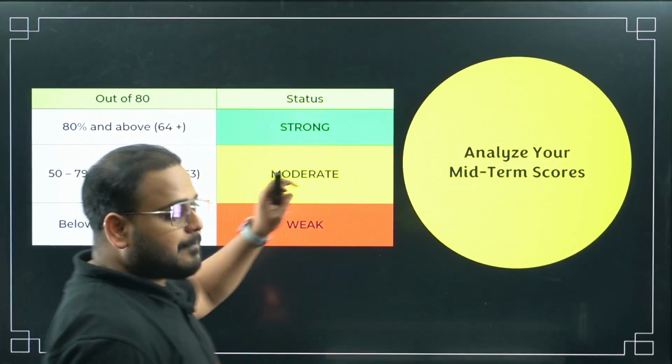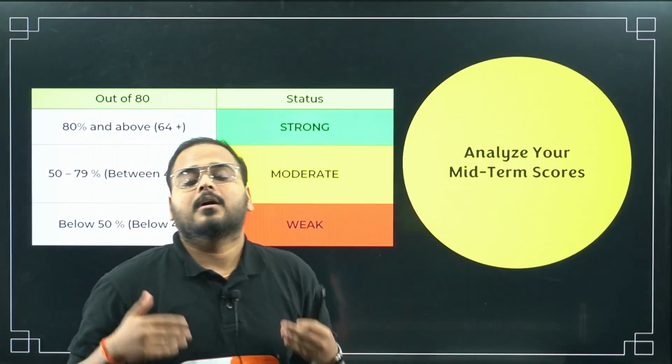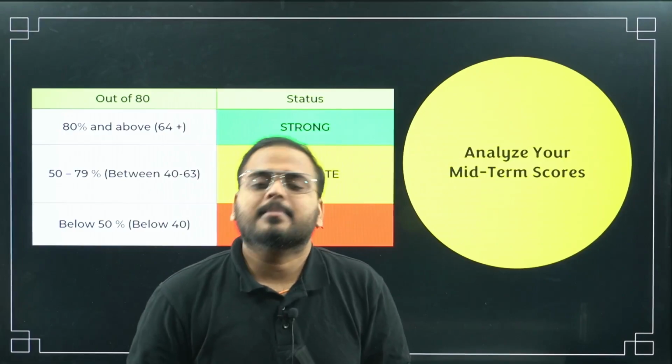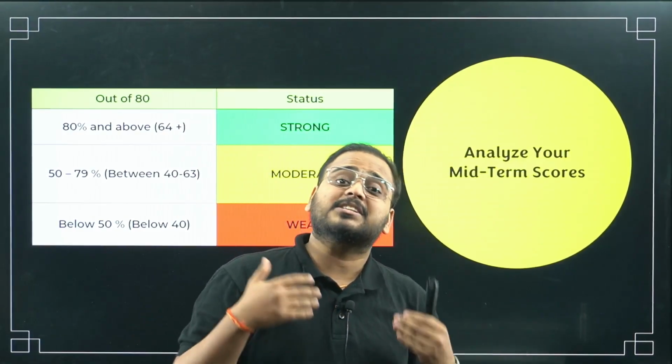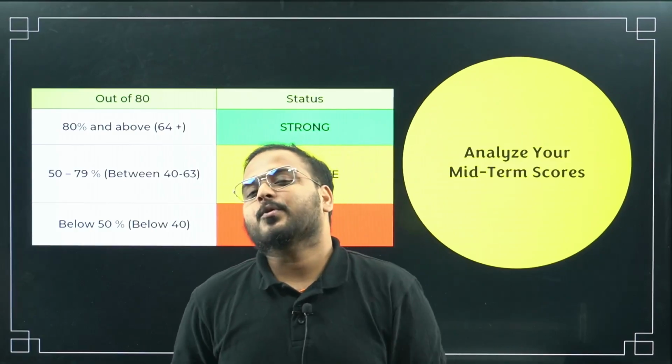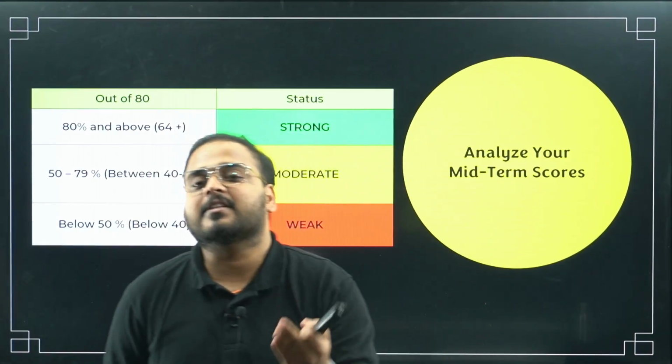Alright, so analyze your midterm scores, and then only can you plan and prioritize your topics accordingly. I have also given a priority order. We'll see whether my priority order matches with yours or not. You can let me know in the comment section. Sir, my priority order is exactly similar to what you have given in the video.